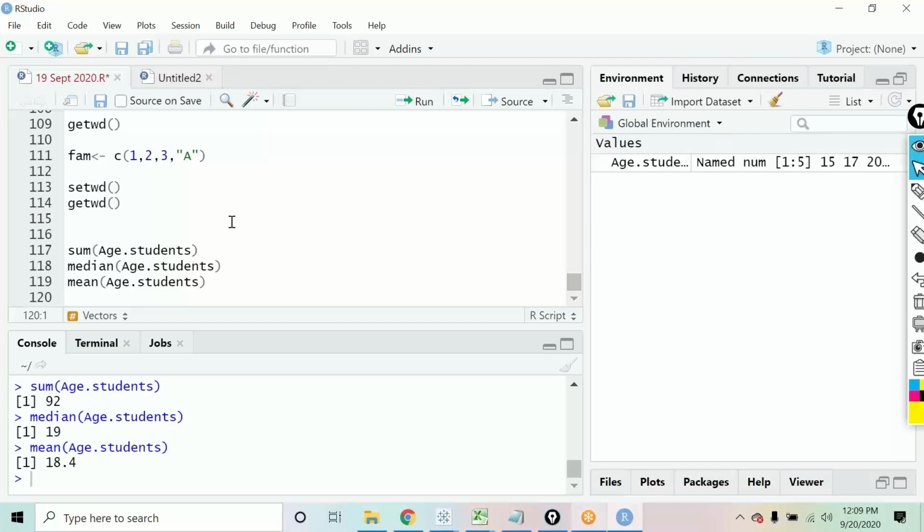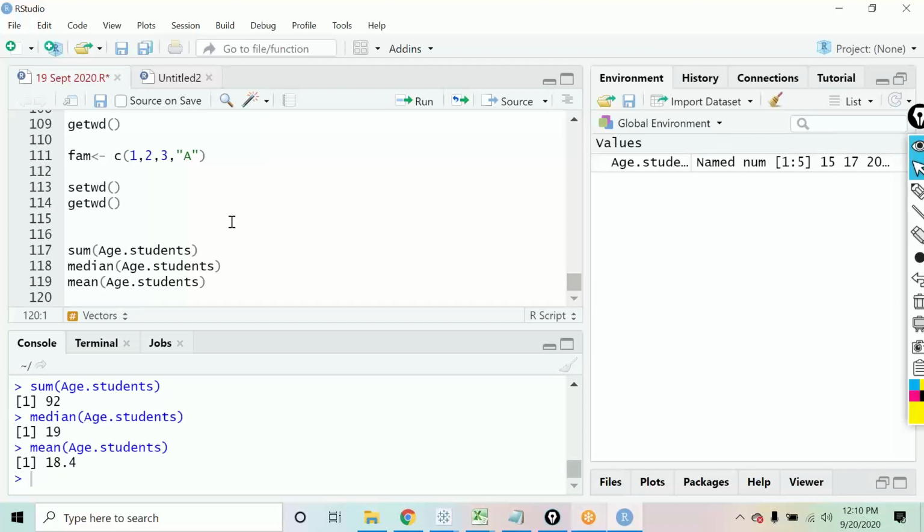Sir, can I ask one question? Yeah, please. Suppose here the average mean is 18.4 and we want to remove the 0.4. I want to get only 18, the round figure. Then what will we do?